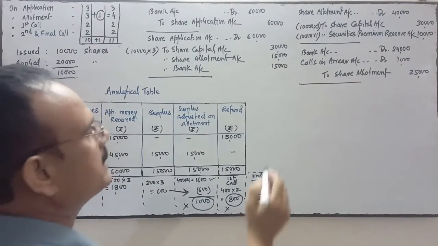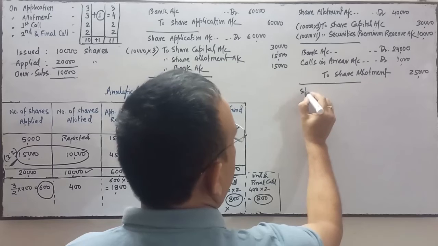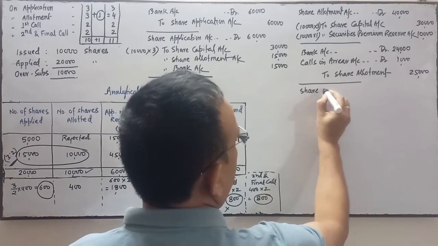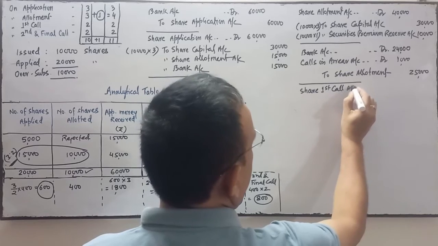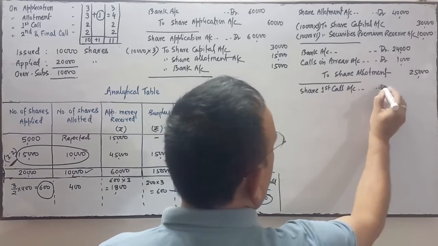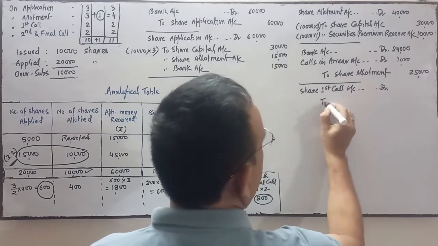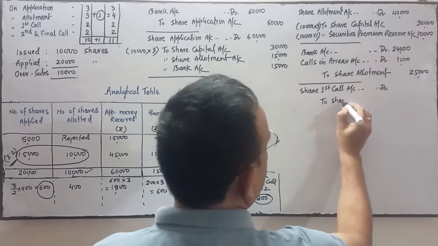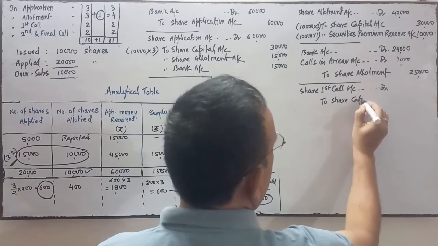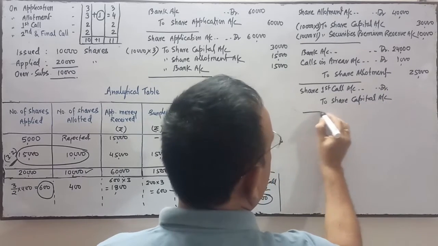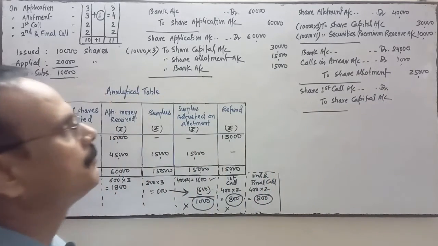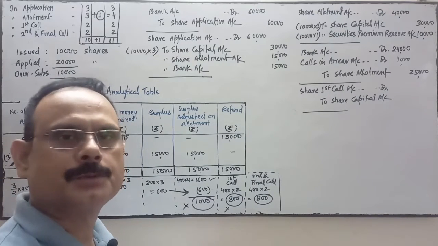Next is share first call. Do the entry of share first call. First call account debit to share capital.